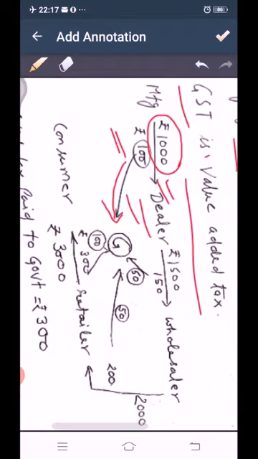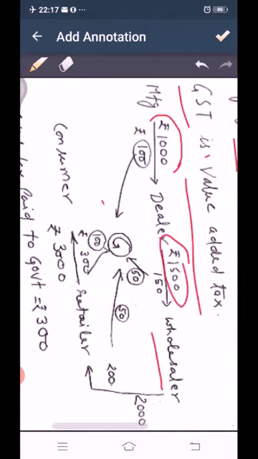Then the dealer sells that article to a wholesaler for rupees 1500. Then the dealer will collect tax for this 1500 from the wholesaler.